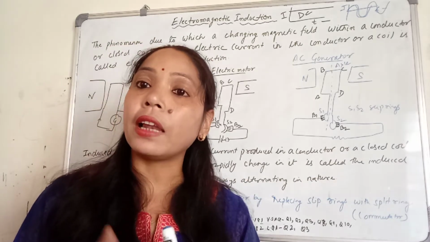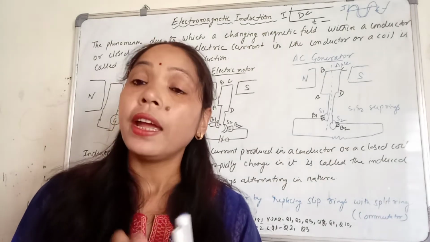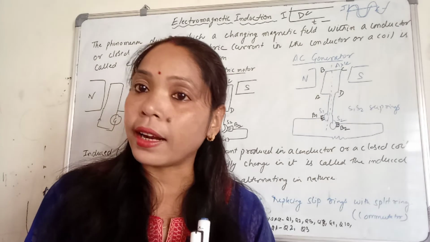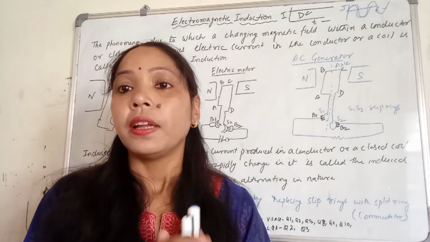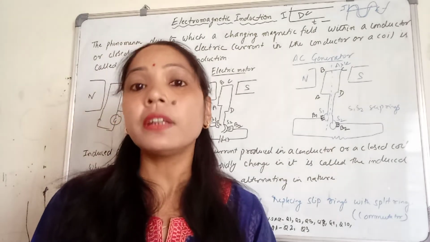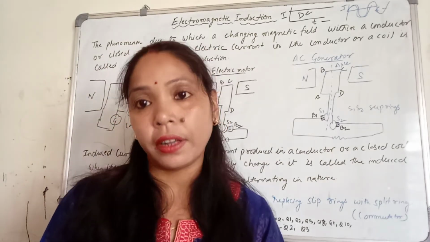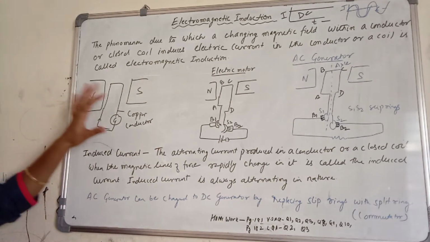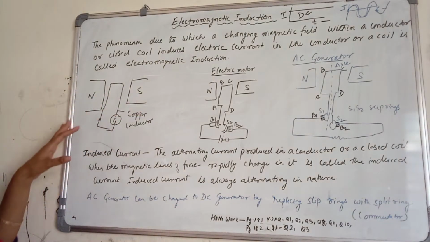Now, if the galvanometer shows deflection, it means there is electric current. Electric current is flowing in the circuit whenever the galvanometer shows deflection. Here we have two poles, North Pole and South Pole.